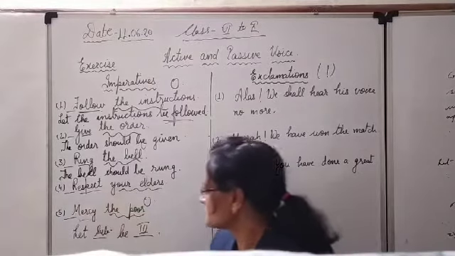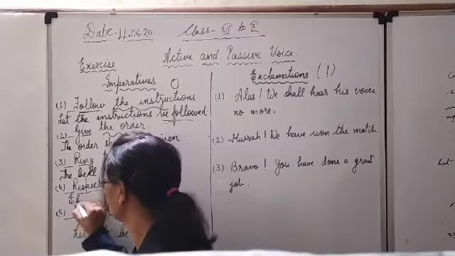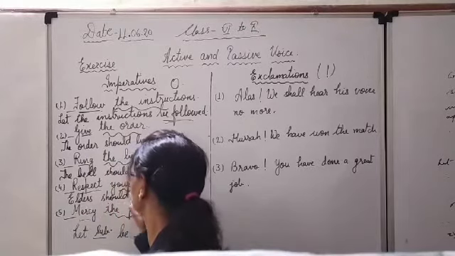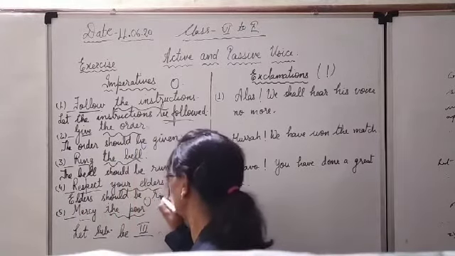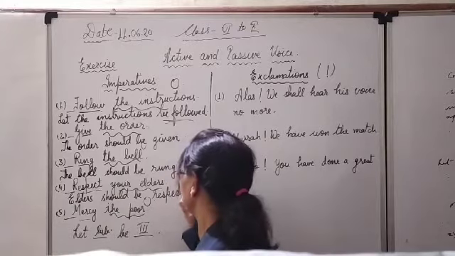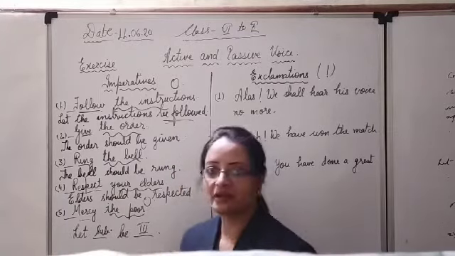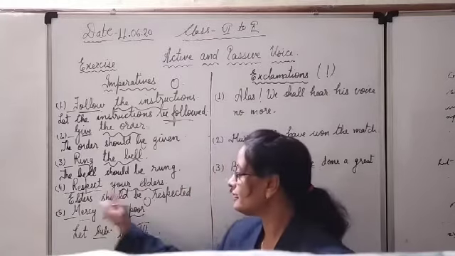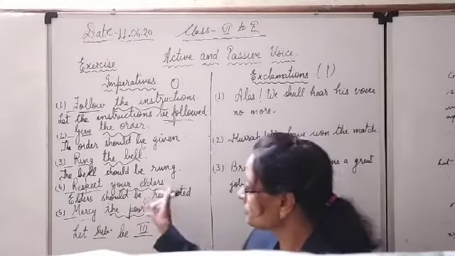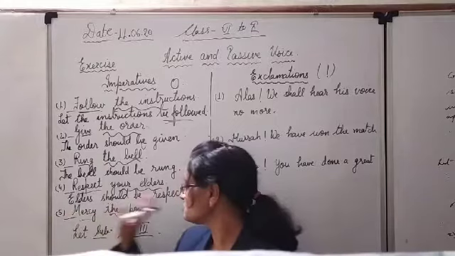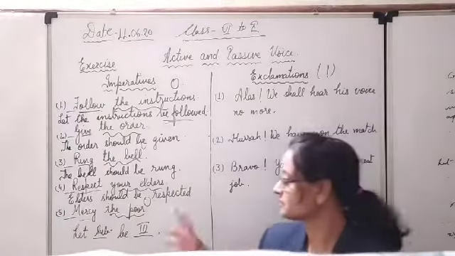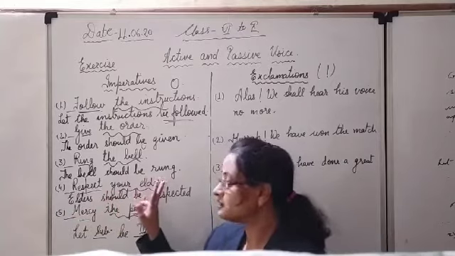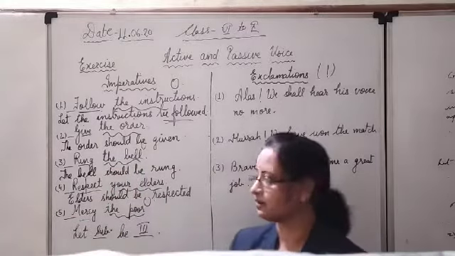Respect your elders. Elders should be respected. Third form of respect: respect, respected, respected. Elders should be respected. Or let your elders, no problem: your elders should be respected. All the elders should be respected. We can write here 'your' too. Or let your elders be respected.